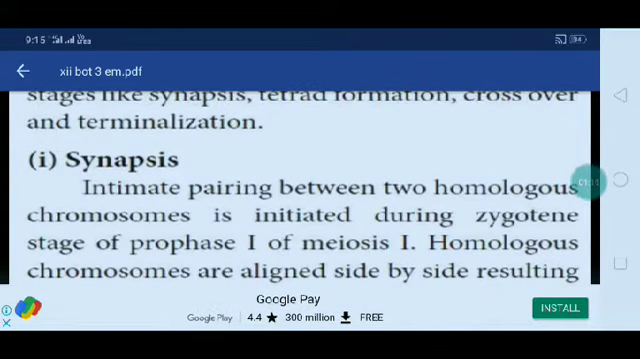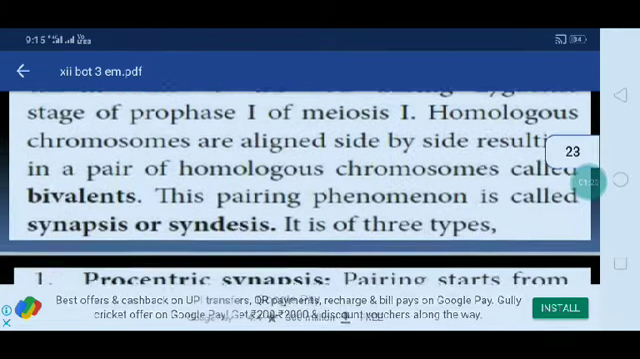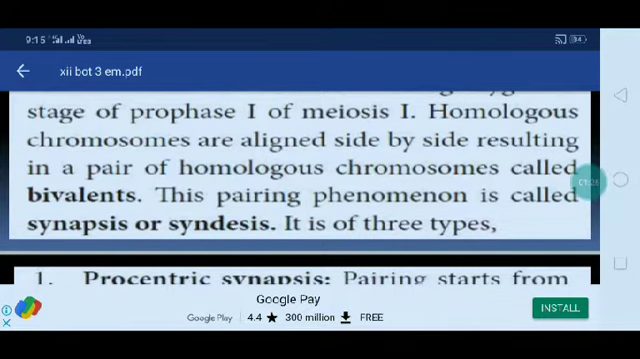Then synapsis. Intimate pairing between two homologous chromosomes is initiated during the zygotene stage of prophase 1 of meiosis. The homologous chromosomes are aligned side by side, resulting in a pair of homologous chromosomes called a bivalent. This pairing phenomenon is called synapsis. This is of three types.